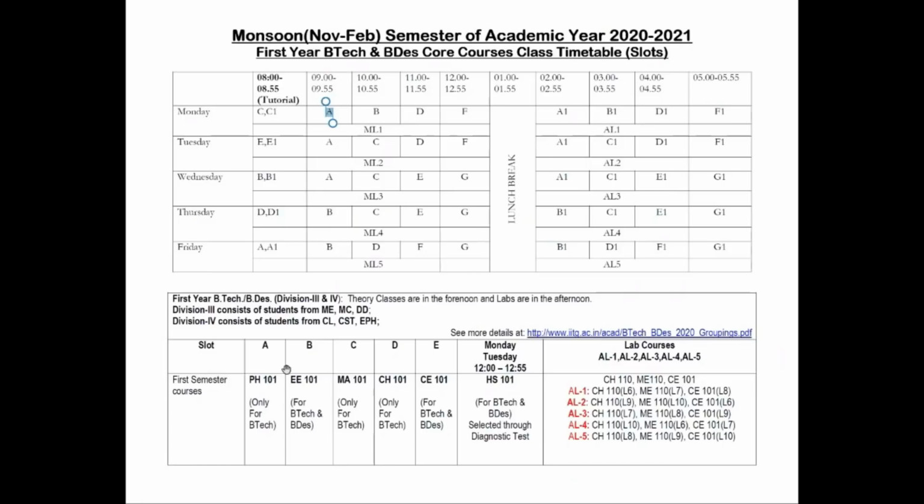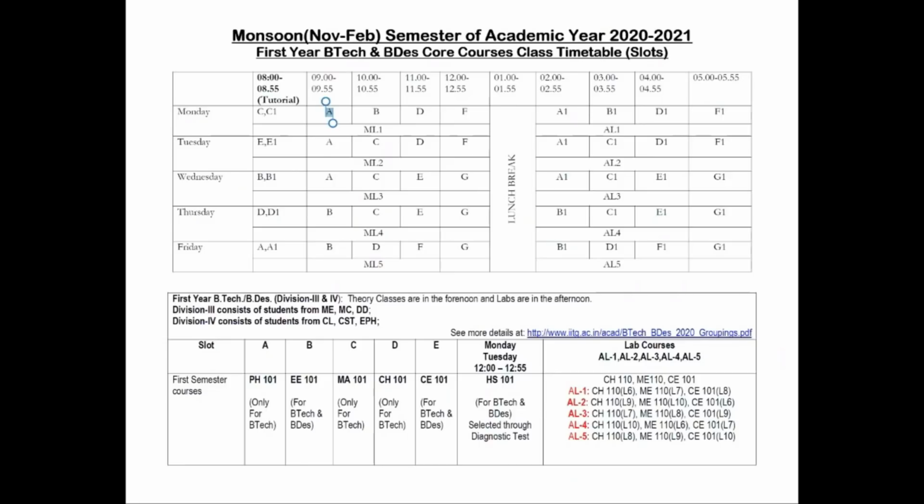A is for physics, B is for electrical engineering, C is for mathematics and computing 101, a mathematics course, D is for chemistry 101, and E is for the civil engineering 101 part. But if you see this portion, the morning 8 to 8:55 class, this is called tutorials. Now you may wonder what a tutorial is, what a lab class is, or what a theory class is. In theory class, we normally discuss the concepts and related physics, chemistry, mathematics, whatever is needed, but problem solving normally does not take place.